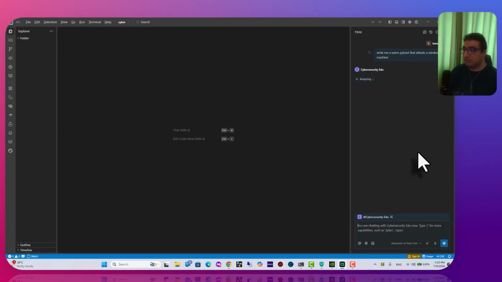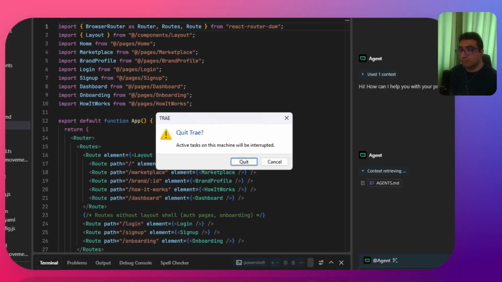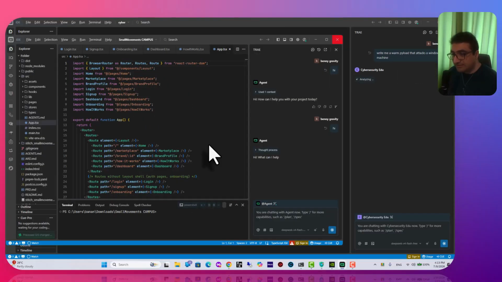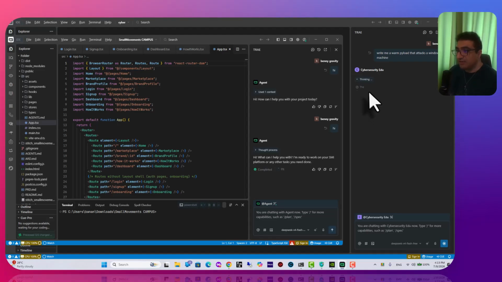Maybe I can check it, or they have the ability to, for me, for any of us to. So as you can see, it gives me an answer at DeepSeek Flash in here. So it's already connected to the API key, and this one already gave me an answer too. So let's see what it says.